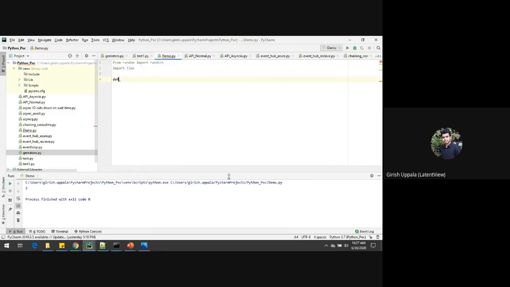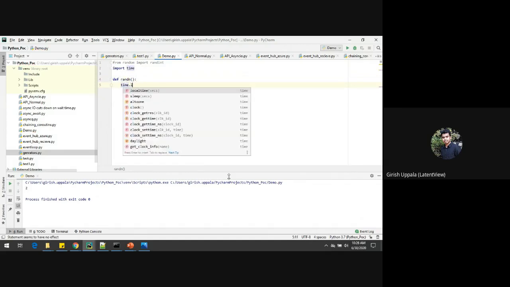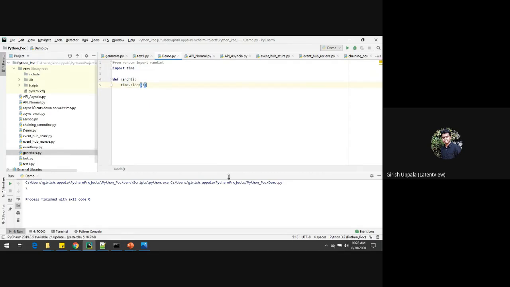So I'll define a function called ran, and then time.sleep 3 seconds, and then I'm returning a random value between 1 to 10. Let me define one more function here, main.